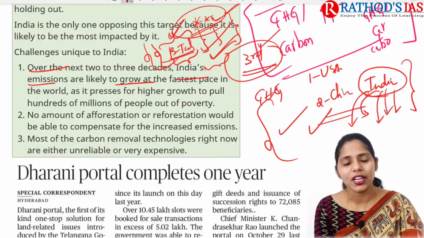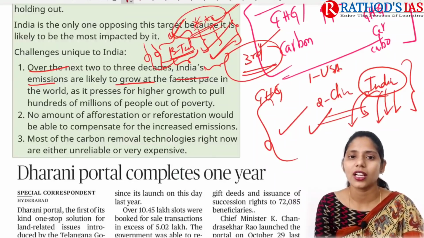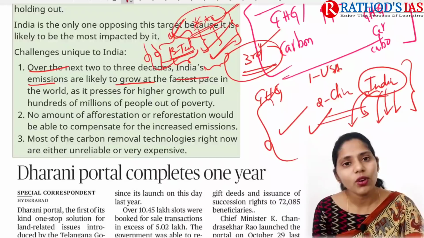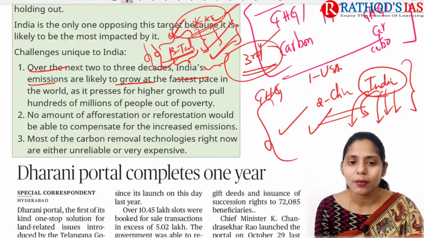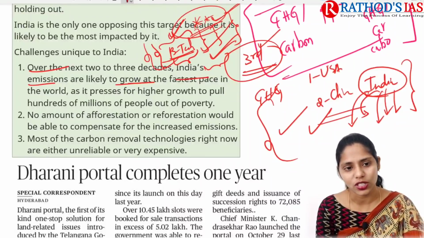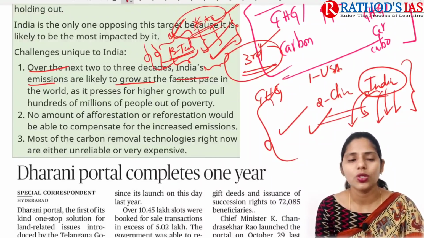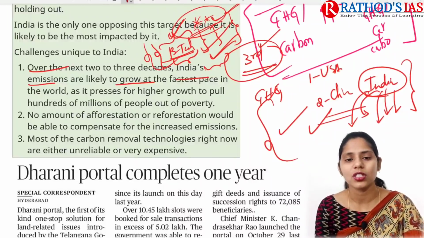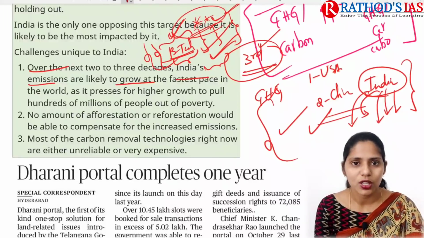So in every sector, primary, secondary, tertiary, when we want to create employment, it automatically leads to an increase in greenhouse gas emissions. Because of this, we are mainly opposing this carbon neutrality.